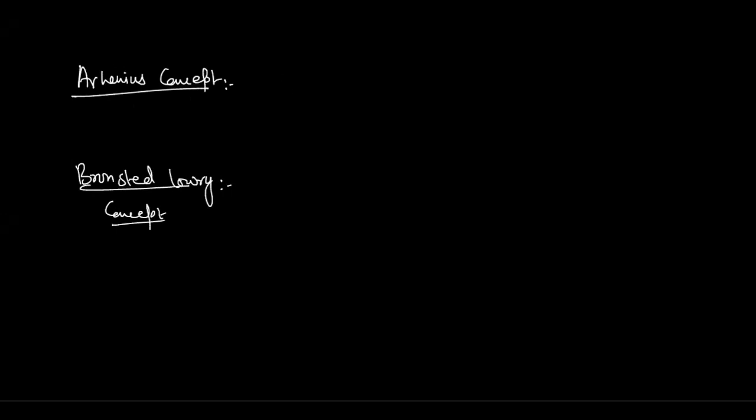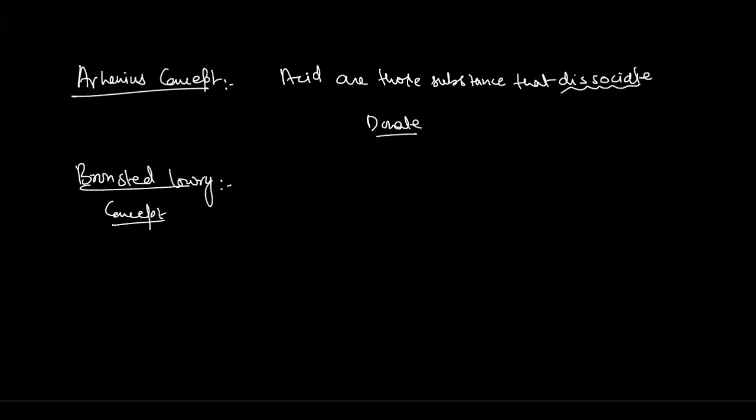According to Arrhenius, acids are those substances that dissociate. The word dissociate means to break, and it gives the sense of two things: donate or generate.